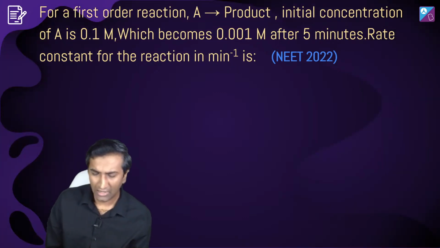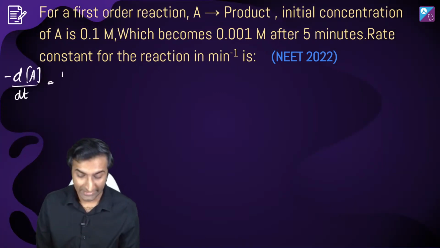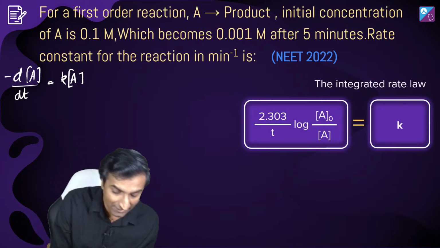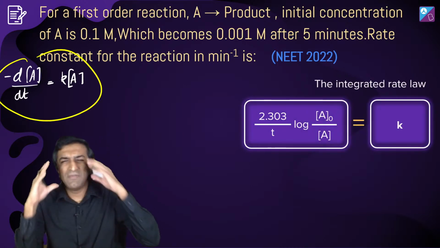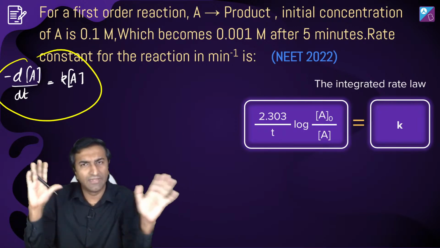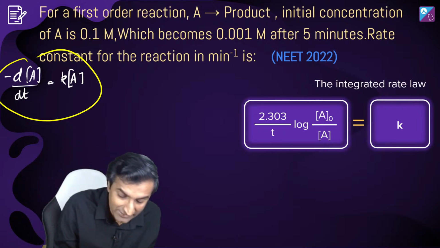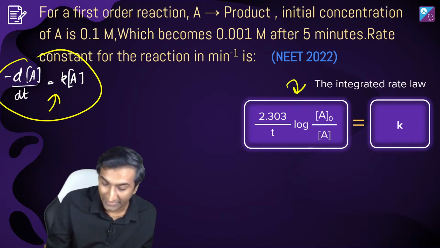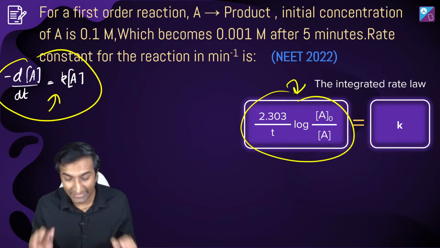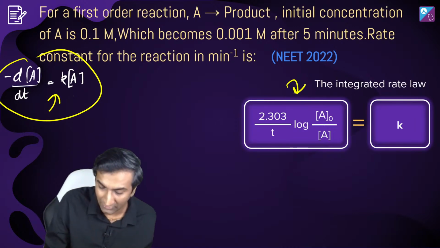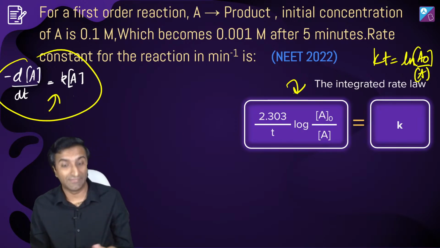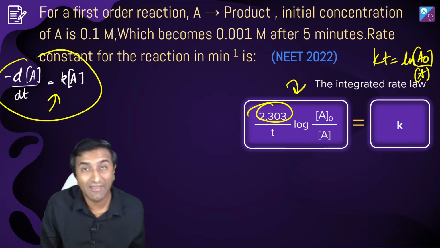अब देखते हैं how do you solve this question. The main idea is that you got to integrate this rate equation. What rate equation? ये वाला. Go from first principles. Maybe याद नहीं आ रहा है, log this है यार. Don't worry. First principle से करते हैं. Minus dA by dt is equal to Ka. उसको आप integrate करो. Take care of the negative sign. You will get this expression to be the integrated rate law. Okay. In other words, Kt is equal to ln A naught by A. उस ln को मैंने convert किया to log to the base 10. Hence I have the 2.303 वाला factor.